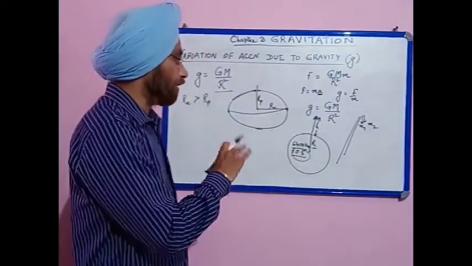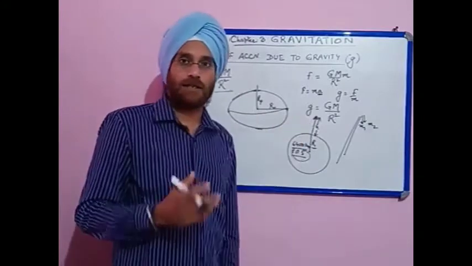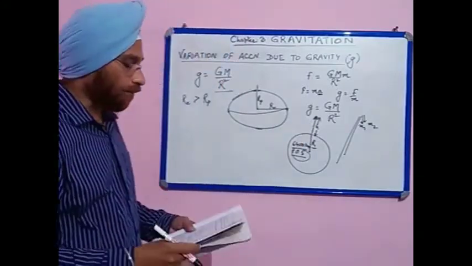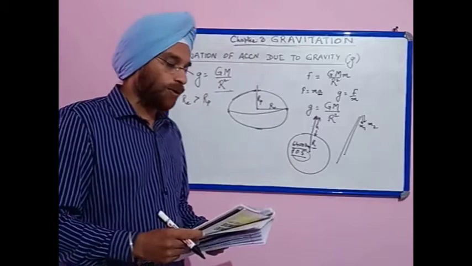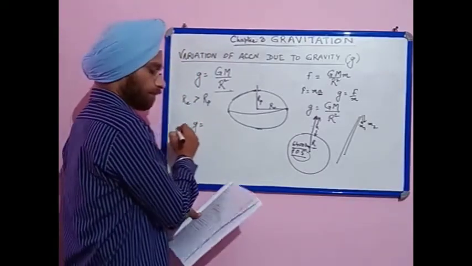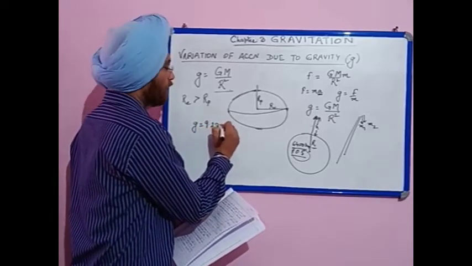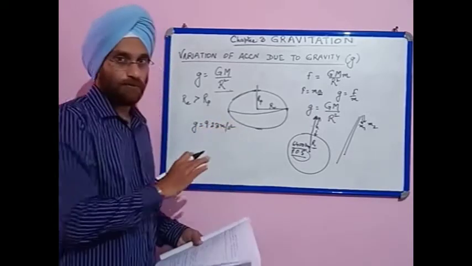But since it is not in our syllabus, these calculations we will study in the 11th class, so I am just telling you that at an altitude of 200 kilometer above the earth's surface, g becomes 9.23 meter per second square.